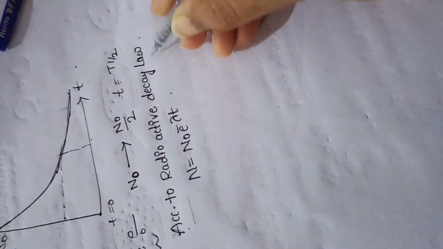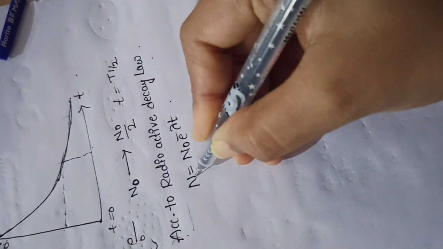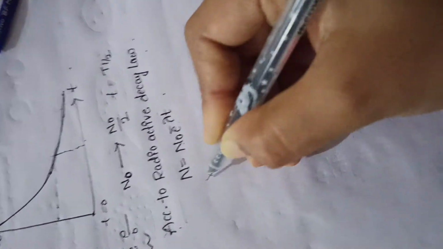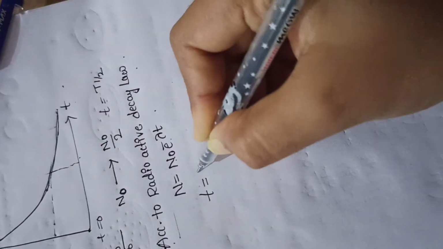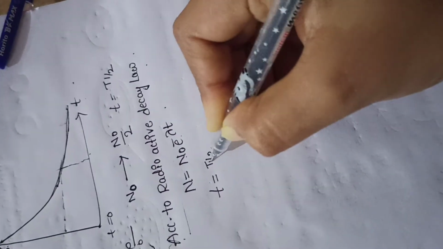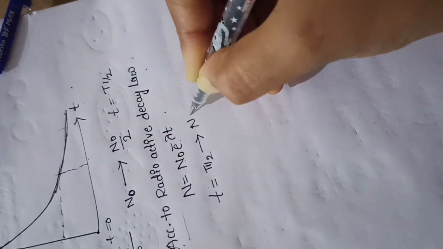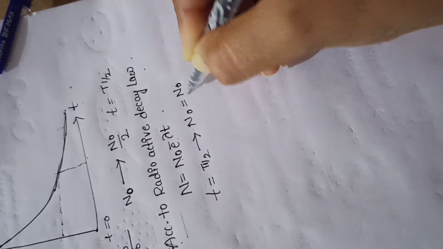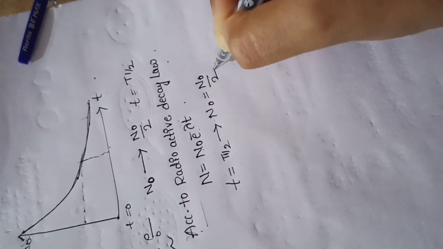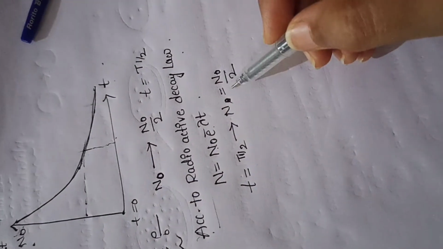Now according to radioactive decay law, the value of N is equals to N naught into e to the power of minus lambda t. But at half lifetime, that is t is equals to t half, the total number of particles changes to half, that is N is equals to N naught by 2.